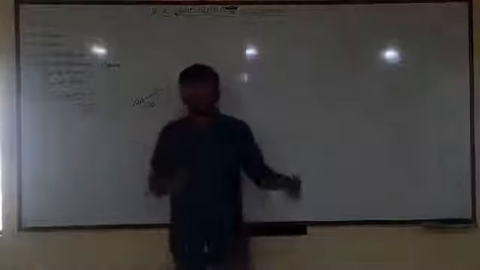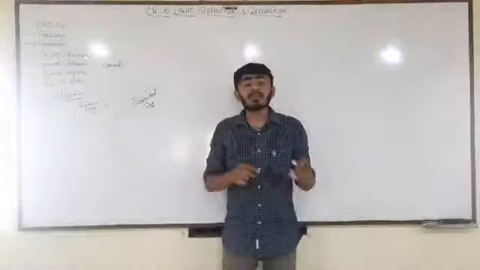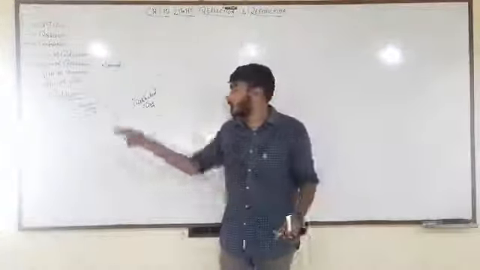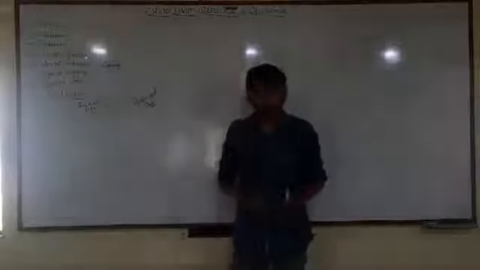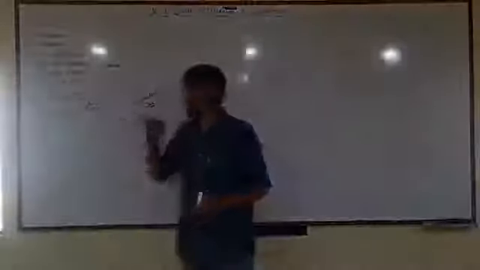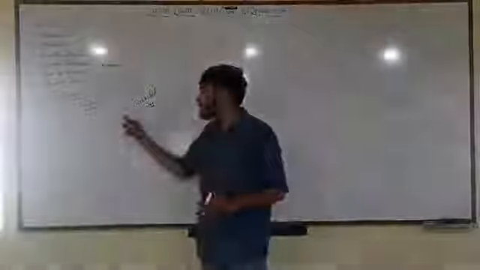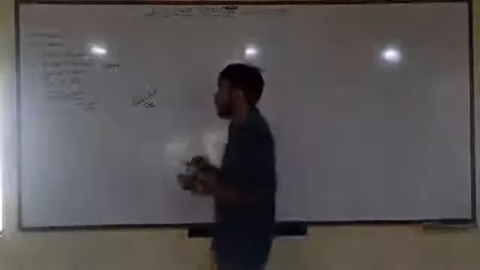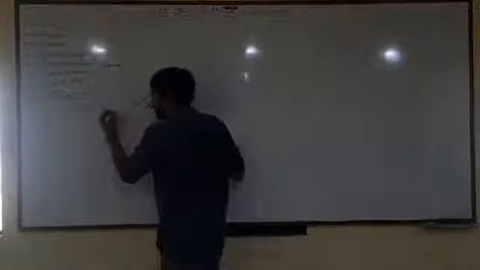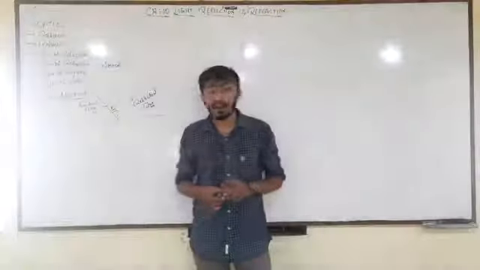The incident ray, that means the light ray which was coming, is said to be the incident ray. The imaginary line drawn perpendicular to the surface is known as the normal. And the light which strikes back after striking the surface is known as the reflected ray. We can see over here that it is making an angle. Name this angle as theta I.